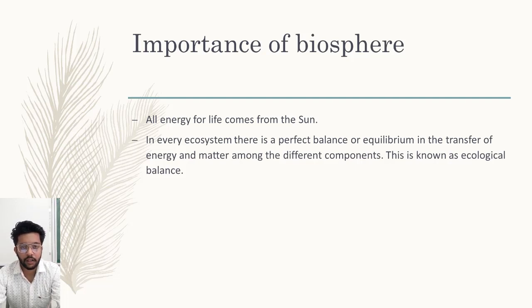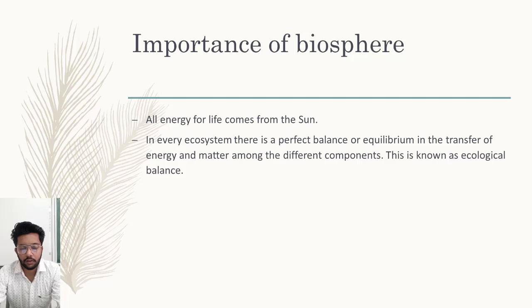We have to maintain the ecological balance of earth. If the ecological balance is disturbed, then many problems can come to the inhabitants of the earth, like climate change, weather change, heavy rains, droughts, etc. So we have to maintain this ecological balance. I am repeating this definition again.